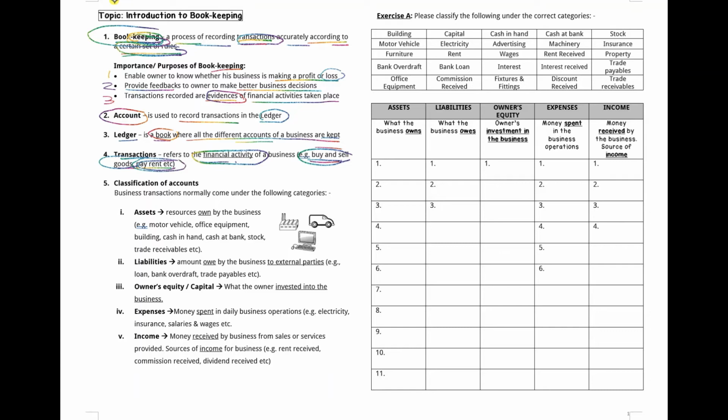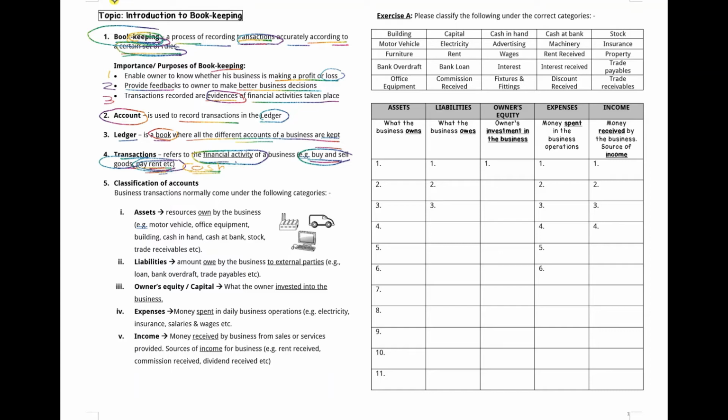Okay, pay for rent by cash. So what account? Then we are going to have a rent account, and if we pay by cash, then we are going to have a cash account. Okay, that's how we record the transaction in the account. Rent account, cash account. Okay, for an example.